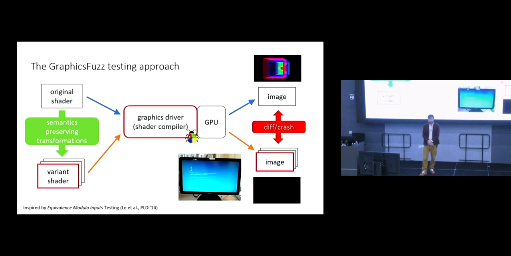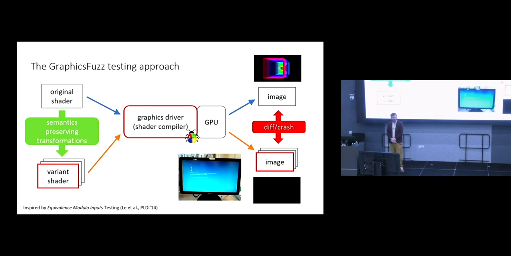And if we find instead that we get, say, a black image for one of the variant shaders, then we know there's a bug somewhere in the graphics pipeline, very likely in the shader compiler. And if we instead find that the shader compiler crashes, or sometimes we found cases where we would get blue screens where we would really cause a device to completely fail, then that's a more critical bug in the shader compiler that's leading to rogue code running on the GPU that's causing some sort of interplay with the OS that's leading to a kernel panic. So this is the basic idea of the graphics fuzz testing approach.